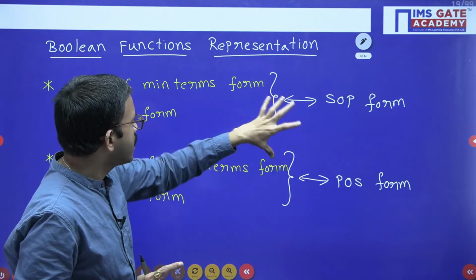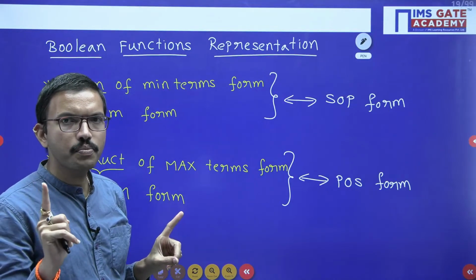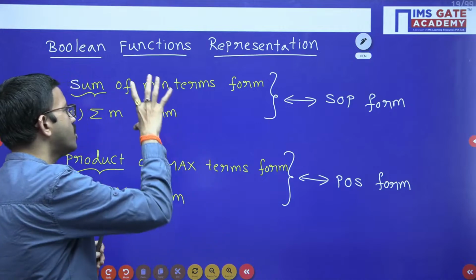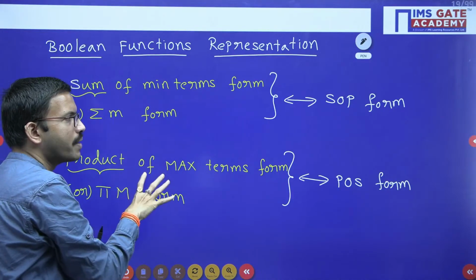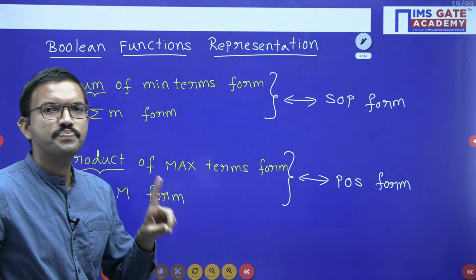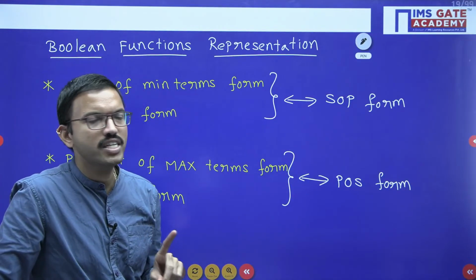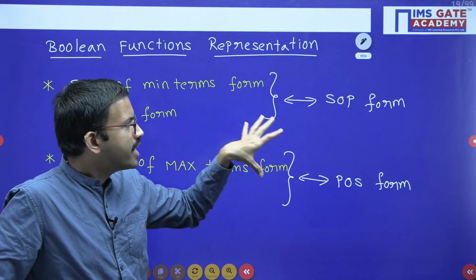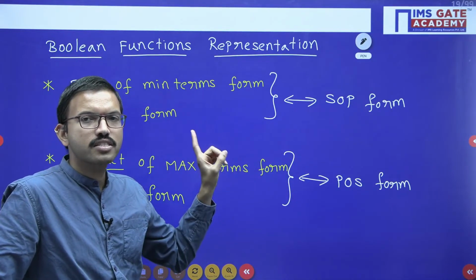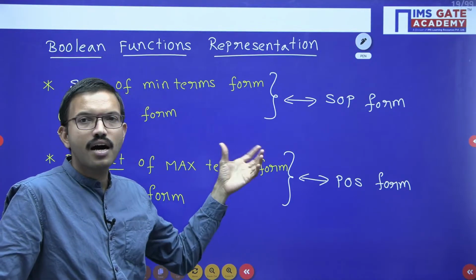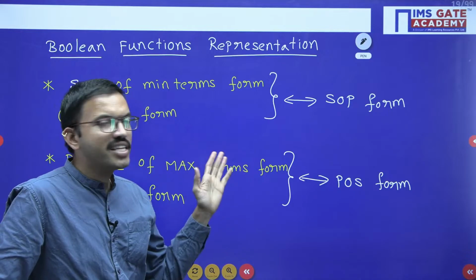Okay. And in fact, if you are considering one output variable, suppose y1 is an output variable function, for that, if you have represented sigma m, equivalent you will be having pi capital M, equivalent you will be having SOP, equivalent you will be having POS. That means for the same output variable, you can represent in any of the 4 forms. So suppose they have given one function in the sigma m, they can ask that identify the equivalent functions.